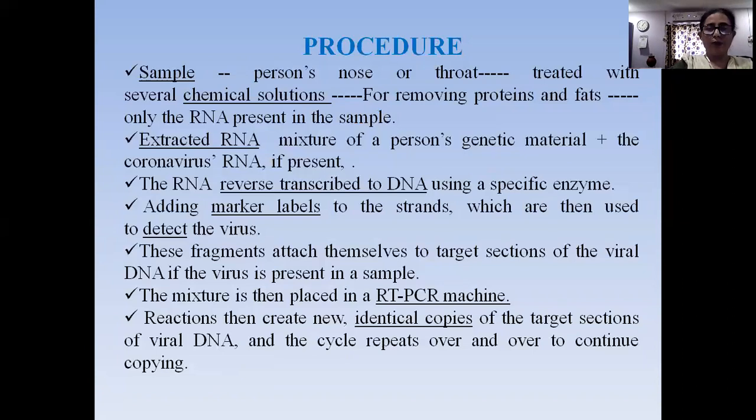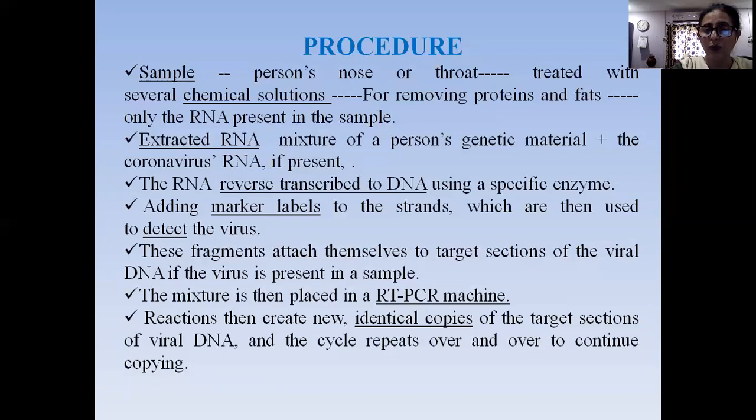The procedure is that you take the sample, a person's nose or throat swab, and treat it with several chemical solutions so that the proteins and fats are removed and only the RNA is present in the sample. This extracted RNA mixture consists of the person's genetic material and the coronavirus RNA, if present. The RNA is reverse transcribed to DNA using a specific enzyme, reverse transcriptase. We add marker labels to the strands, which are then used to detect the virus. These fragments attach themselves to target sections of the viral DNA if the virus is present in the sample. The mixture is then placed in an RT-PCR machine.